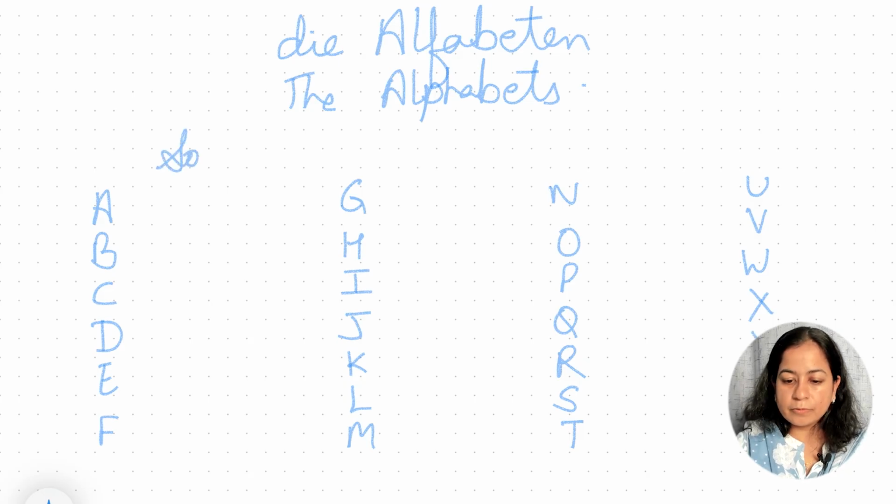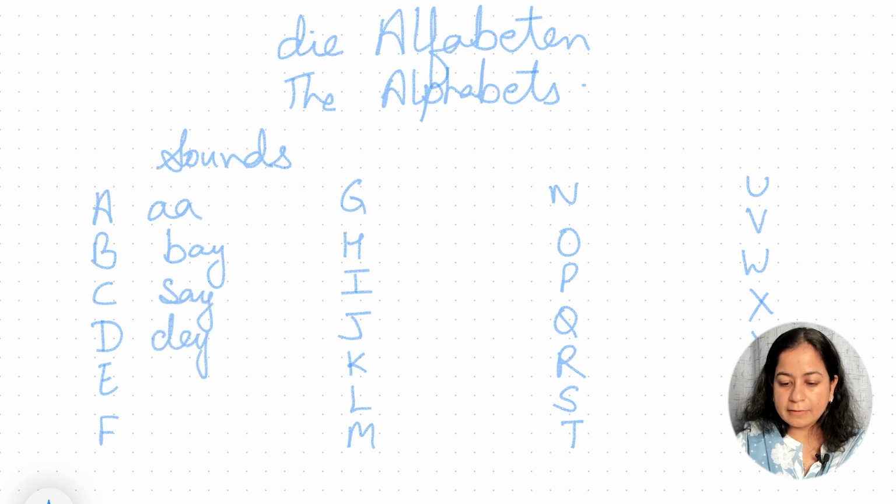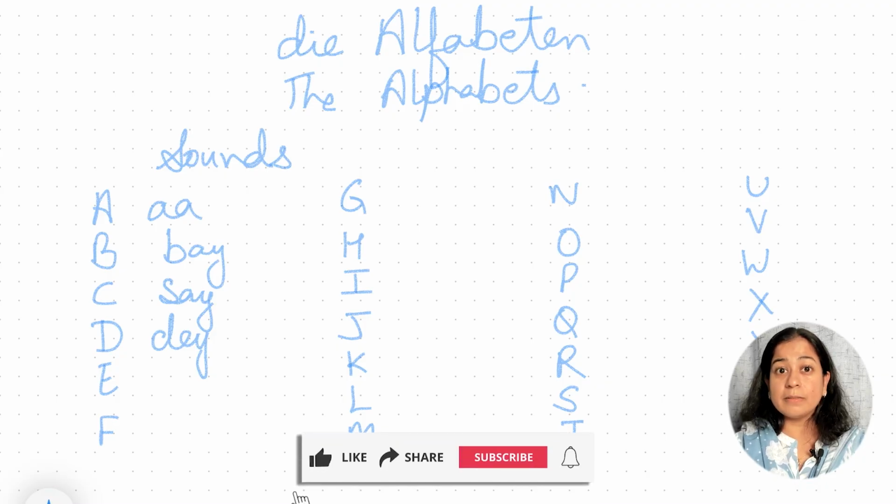So let's start with the sounds in the German language. A is pronounced as 'ah', B, C, D. Now, in Hindi, we have two sounds for D, as in damru and dawat. In English we have only one sound, D for dog, D for drum.